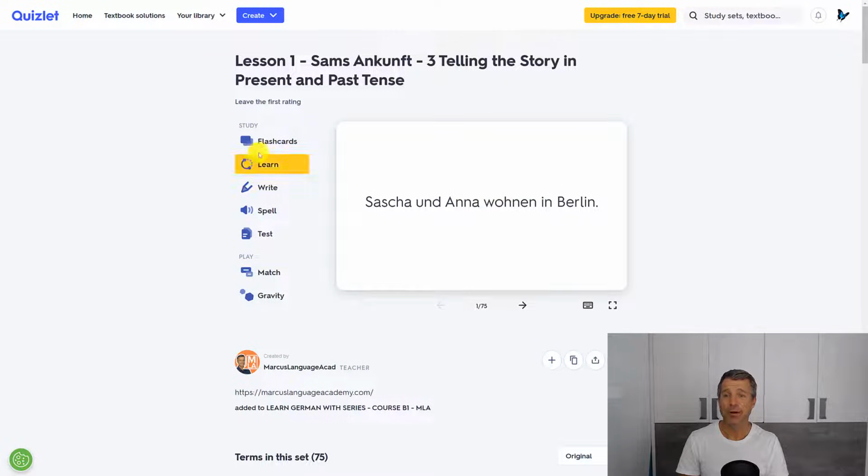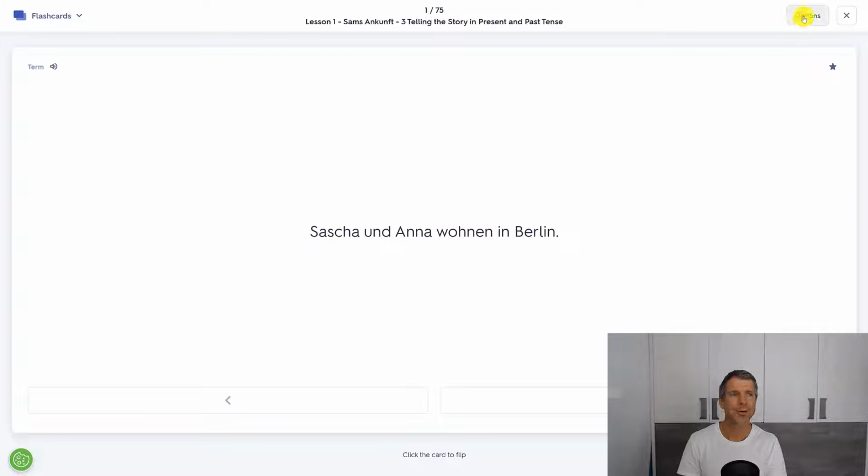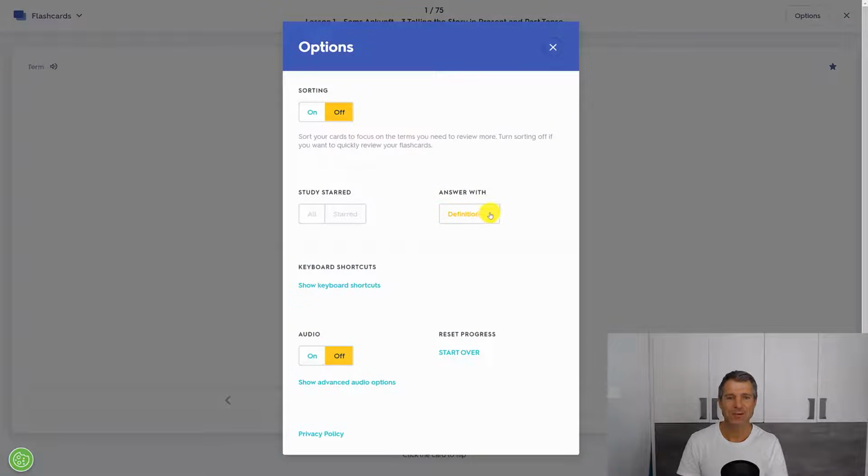And in this unit, I recommend the flashcard mode. In options, you can decide to answer with definition, which would be the past tense, or with the term, which would be the present tense, or you can do both. So you can transform the sentence how you like. But please make sure to turn on the audio.